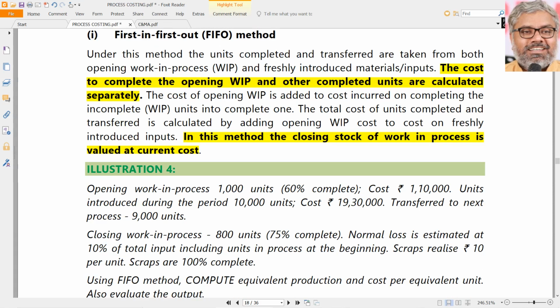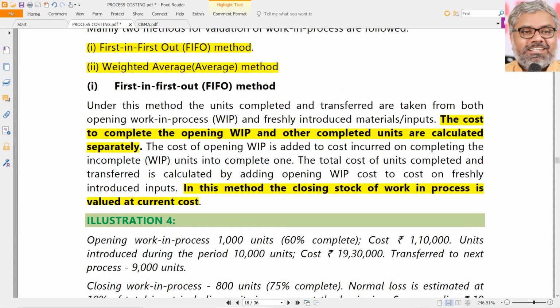Naturally, the cost also, whatever the original opening work in progress value is there, that will directly be transferred to the completed units, and whatever the freshly introduced units are there, that has to be split between completed units and closing work in progress. So that is the FIFO method.